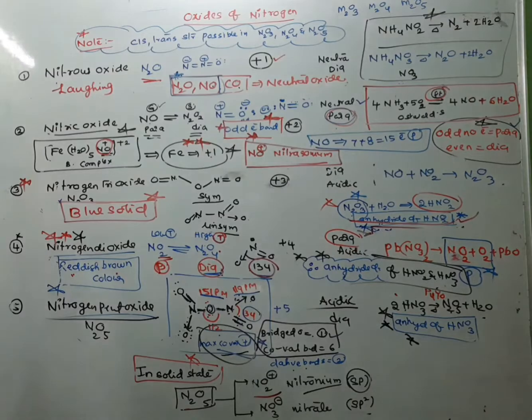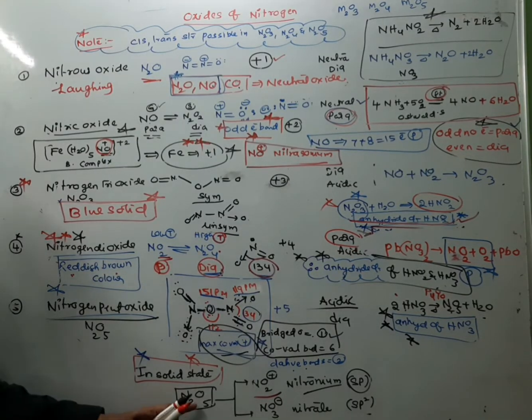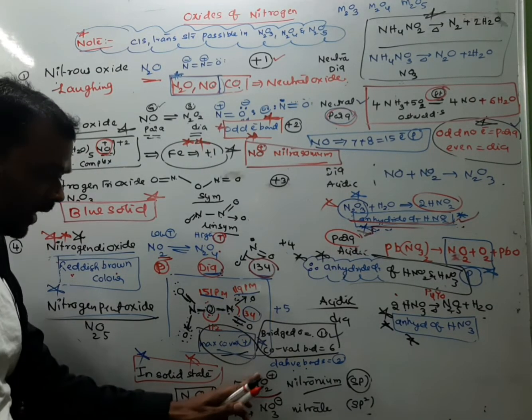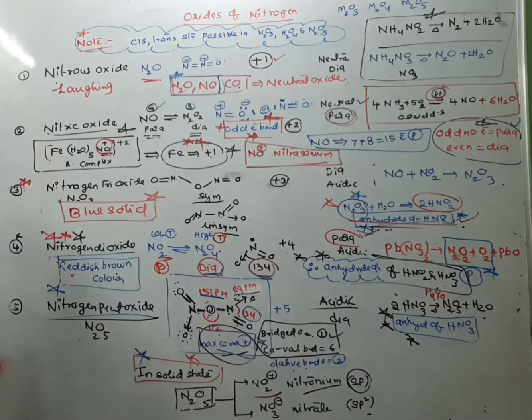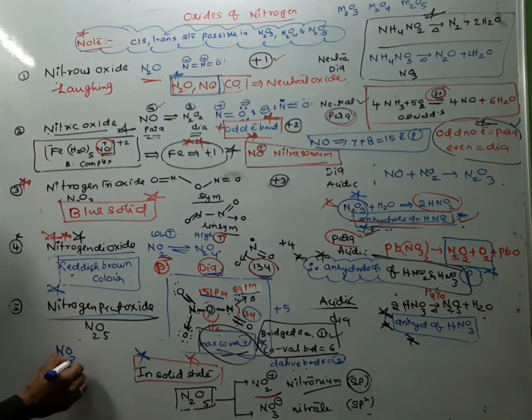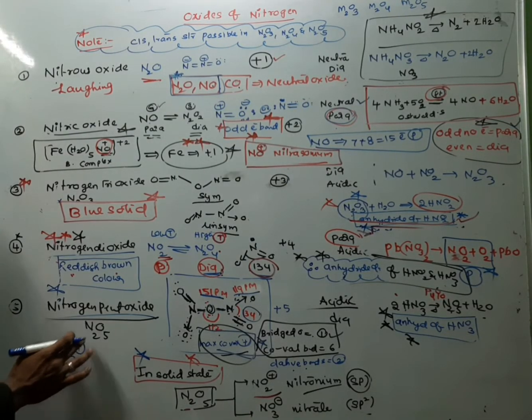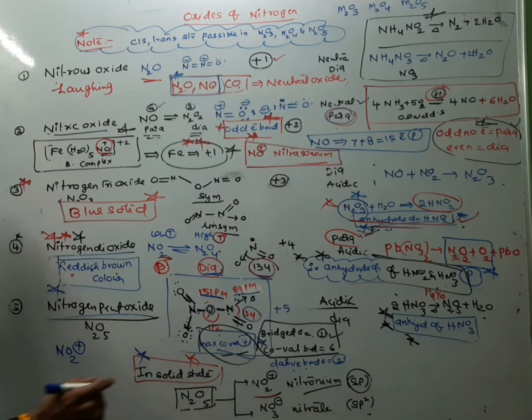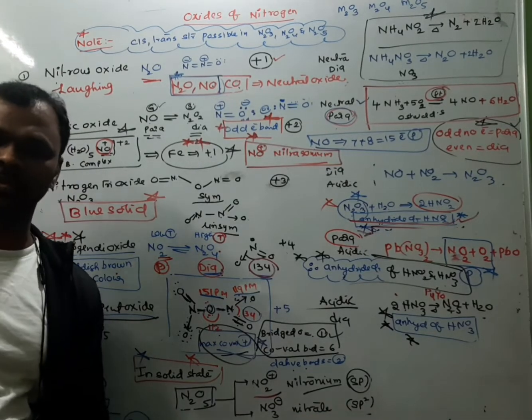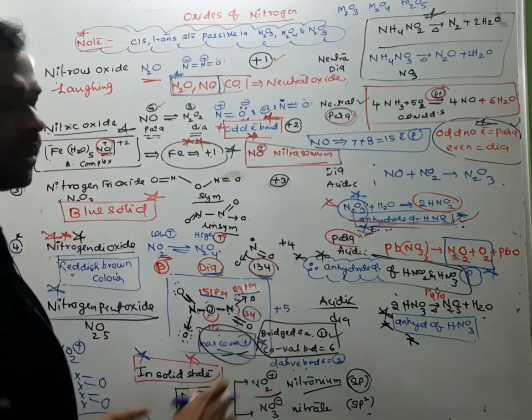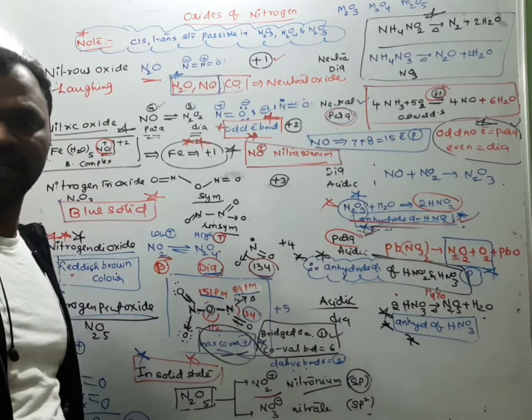And most important point, in solid state, N2O5 exists as nitronium nitrate. So for example, I am taking NO2+. Plus means one electron is lost. Nitrogen 1, 2, 3, 4. Each oxygen requires 2 electrons, 2 bond pairs. Therefore hybridization is sp. In nitrate, hybridization is sp2. So like this we are discussing important points in oxides of nitrogen.